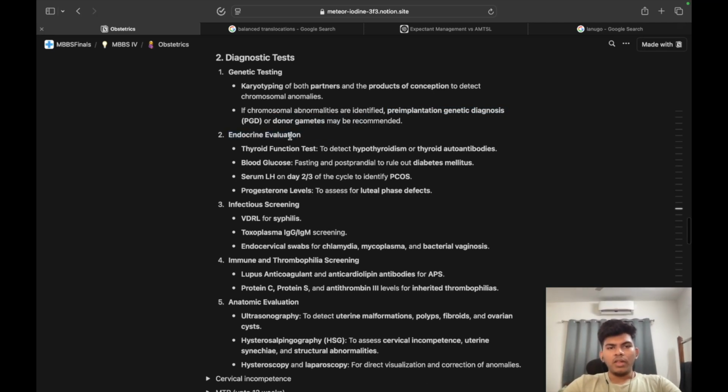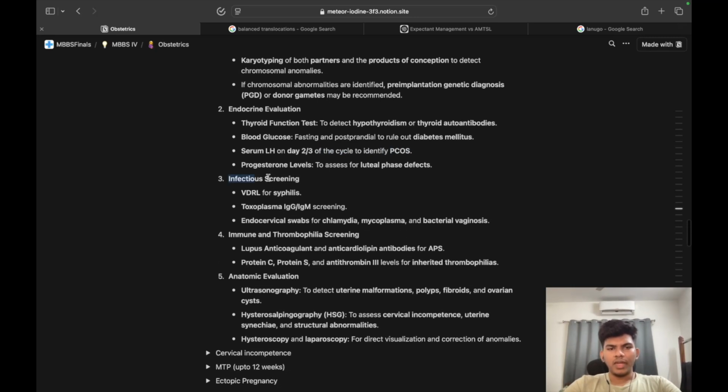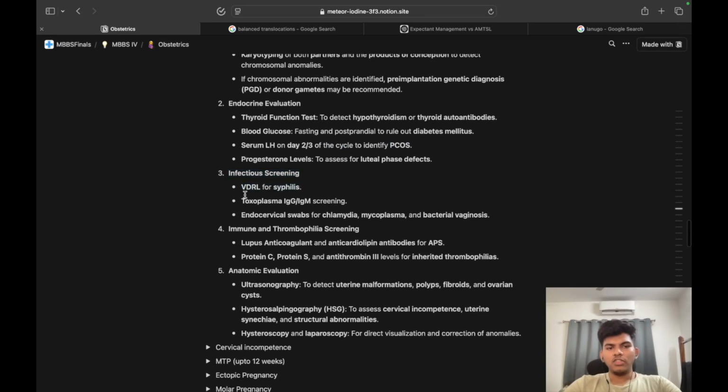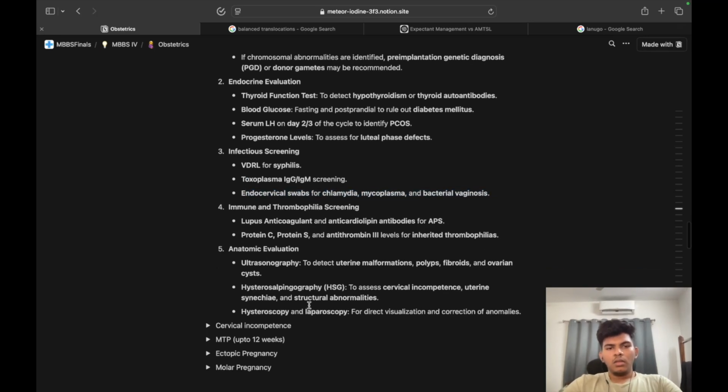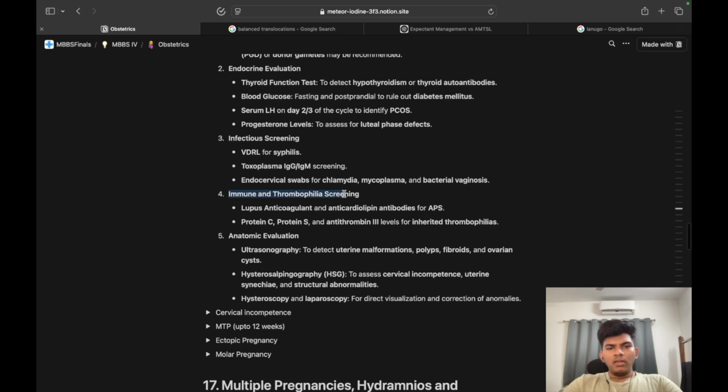Coming to endocrine evaluation, there are thyroid function tests, blood glucose, serum LH, progesterone levels. We have heard about luteal phase defects, that is for this one, and thyroid function to detect hypothyroidism, autoantibodies, blood glucose for diabetes, fasting and postprandial, serum LH on day 2, day 3 of the cycle to identify PCOS. Then we look at infectious screening, VDRL for syphilis, toxoplasma IgG, IgM screening and endocervical swabs for chlamydia, mycoplasma, bacterial vaginosis.